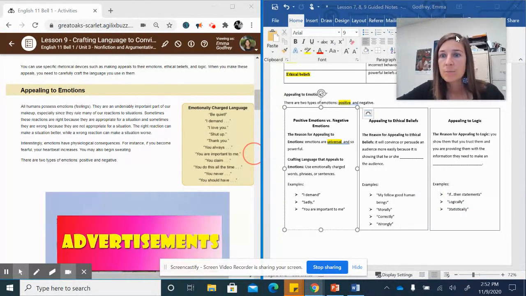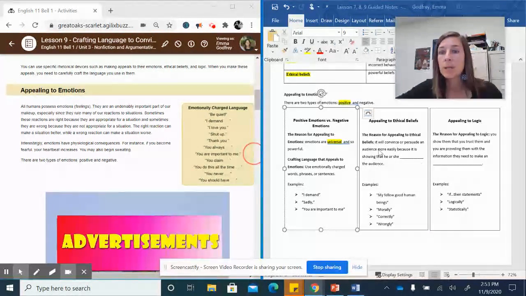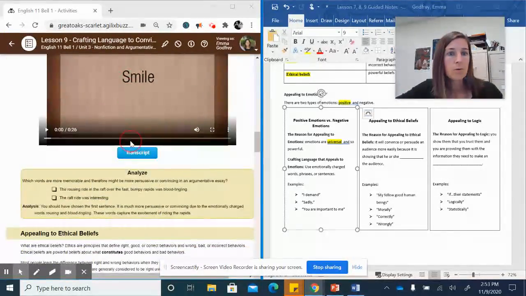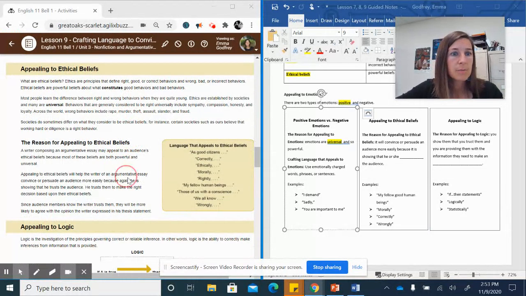Coming over here to appealing to ethical beliefs. The reason for appealing to ethical beliefs is it will convince or persuade an audience more easily because it is showing that he or she trusts the audience. So let's go down here to reasons for appealing to ethical beliefs. I see trust. Trust them to make the right decision. So we're going to pull showing trust in the audience.